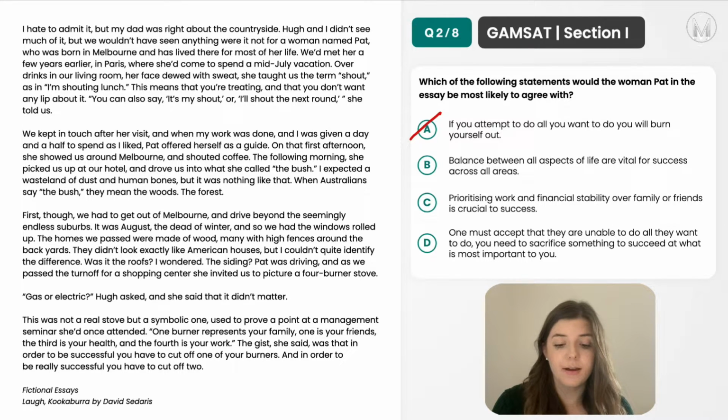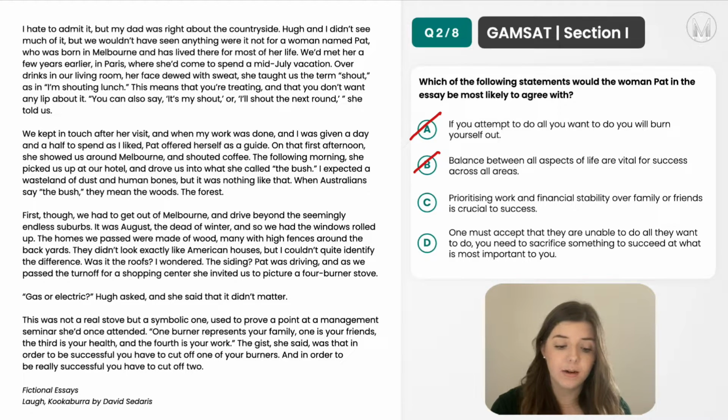Option B, balance between all aspects of life is vital for success across all areas. So this is actually the opposite of what she's saying. She's saying that you can't balance all aspects of life for success across all areas. If you want to succeed in certain areas, you need to cut out other ones. So option B is definitely incorrect, as it completely contradicts what she says in that final paragraph.